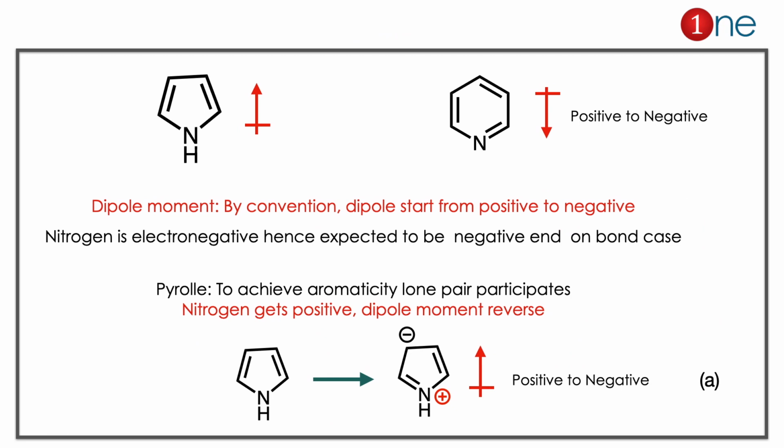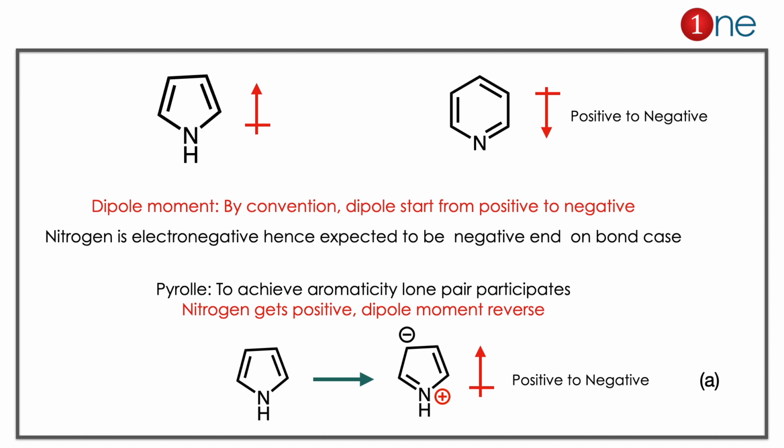Before knowing the dipole moment, you have to know the dipole moment by convention. The dipole starts from positive to negative. Since nitrogen is electronegative, the negative charge is on nitrogen, so the direction starts from the ring to nitrogen. In pyrrole it will be reversed because positive charge is established on the nitrogen atom for the aromaticity there. So the positive charge is on the nitrogen and negative on the ring.